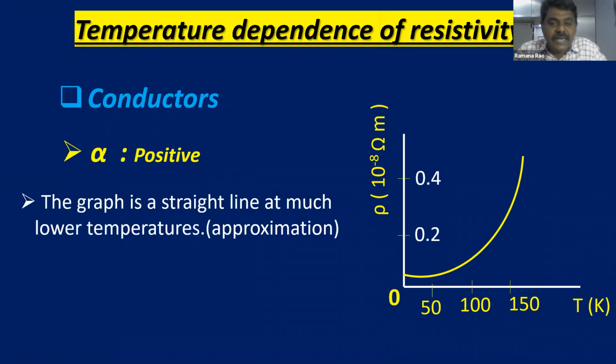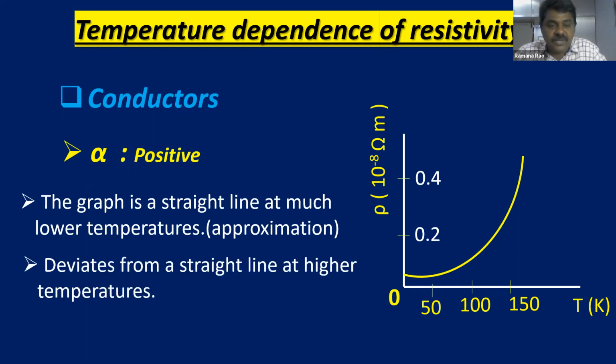So the graph is a straight line at much lower temperatures. At much lower temperatures, you can see in the diagram from 0 to 50, it is almost all a straight line. And for higher temperatures, it is going to deviate. So it deviates from a straight line at higher temperatures. So this is the concept you have to understand for conductors.